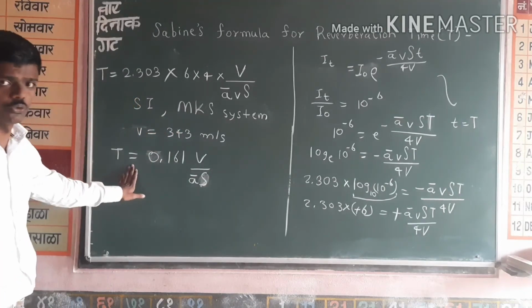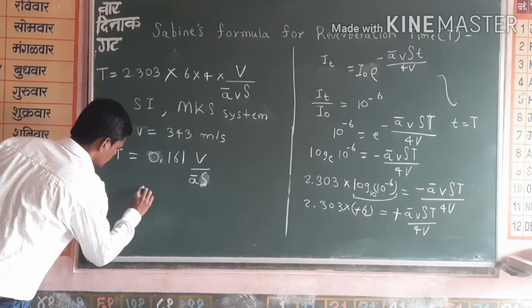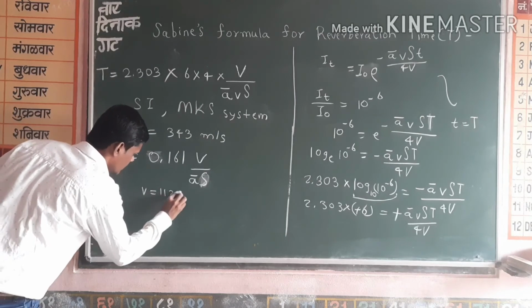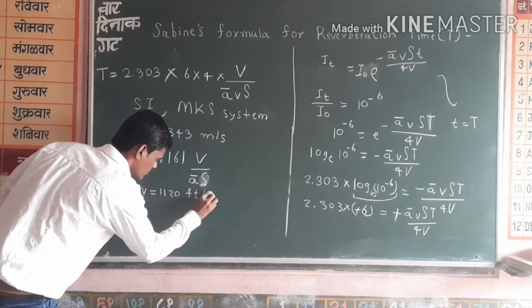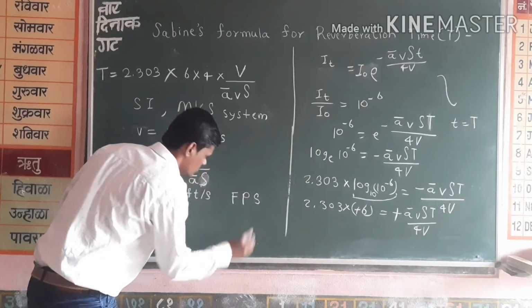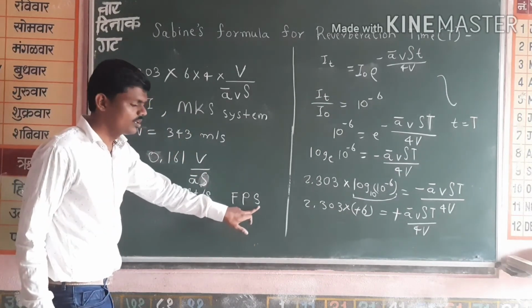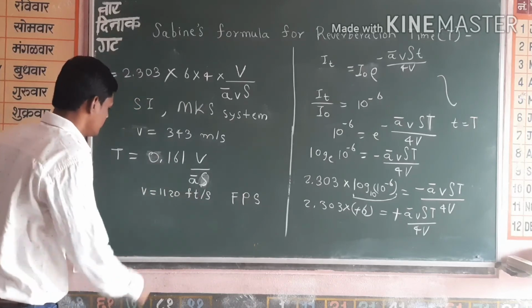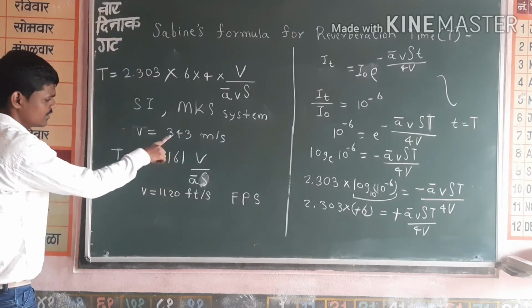Now another unit. We have another value, that is v equal to 1120 feet per second, that is in the FPS system, foot pound second. In this system, the value of velocity of sound is this.